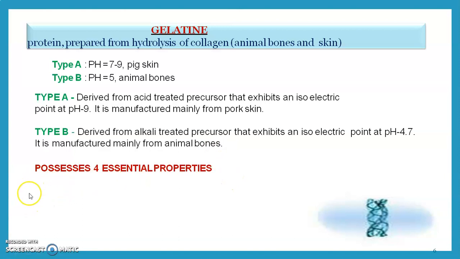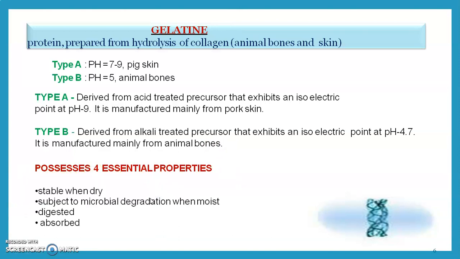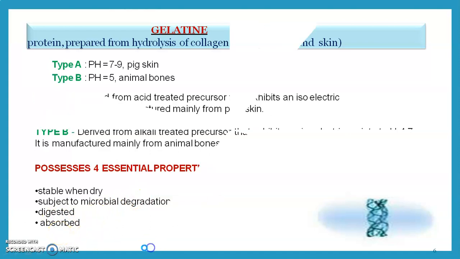Then we see that gelatin possesses 4 essential properties. It is stable when dry, but subject to microbial degradation when moist. If it carries the proper moisture, it does not degrade by microorganisms, but if the moisture increases, degradation starts. It is digestible and properly absorbed.